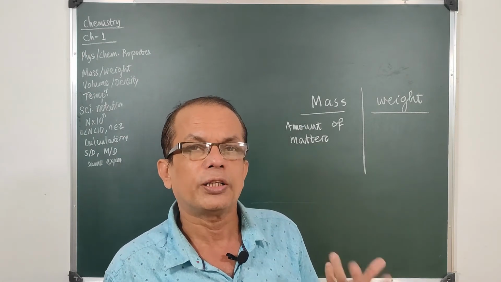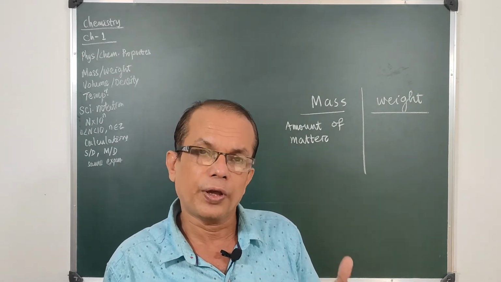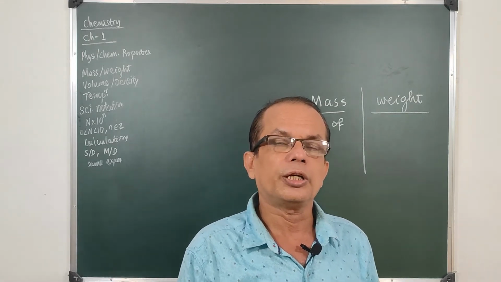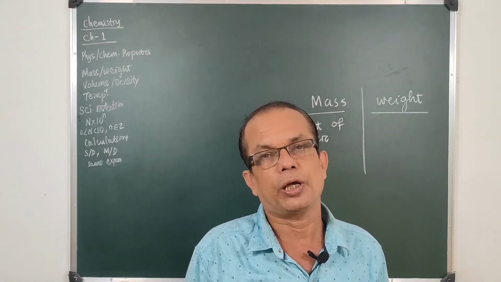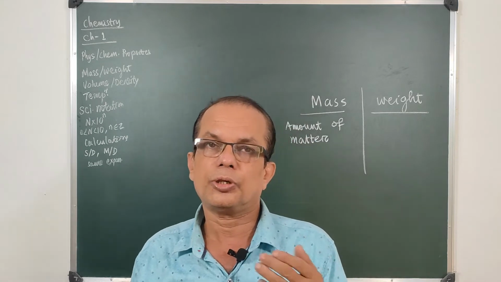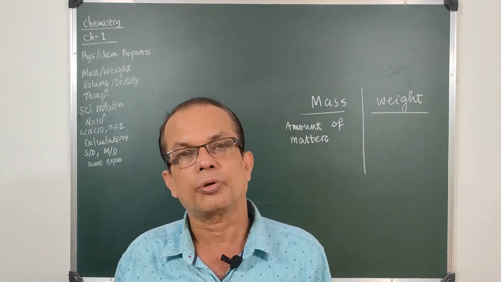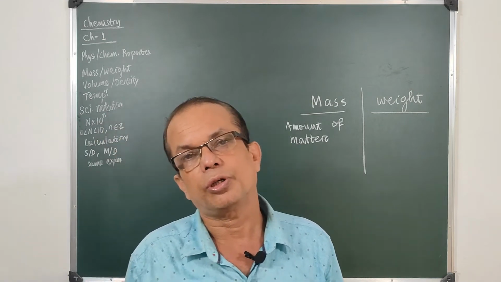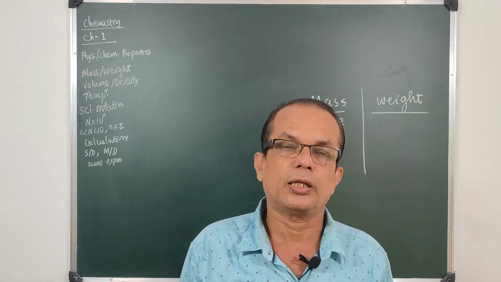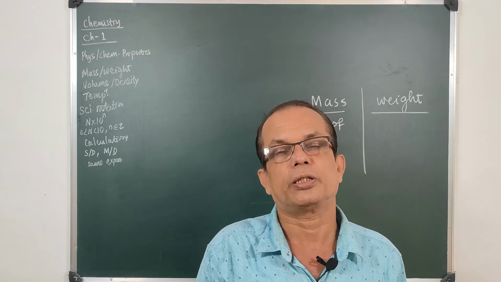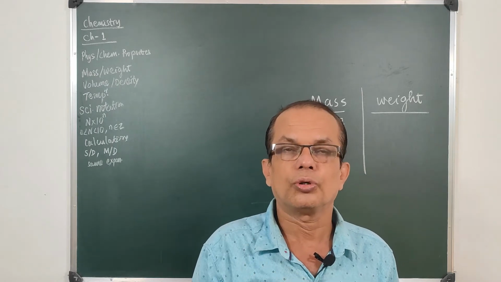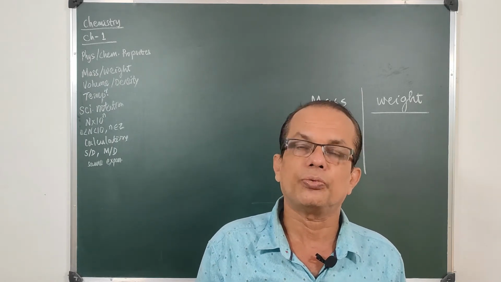And what is weight? If you weigh a body, then it will not be the same everywhere. If you measure the weight of a body at the poles, it will be different from that at the equator. Why? Because the acceleration due to gravity differs at different places. The pull of the earth determines the weight.